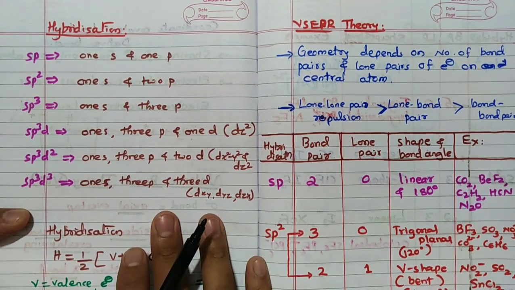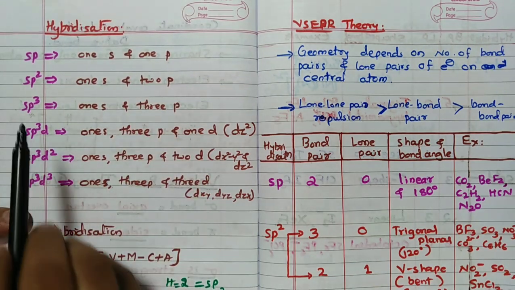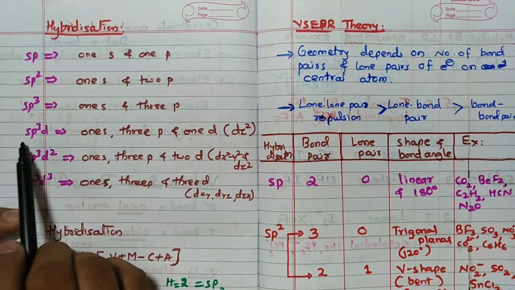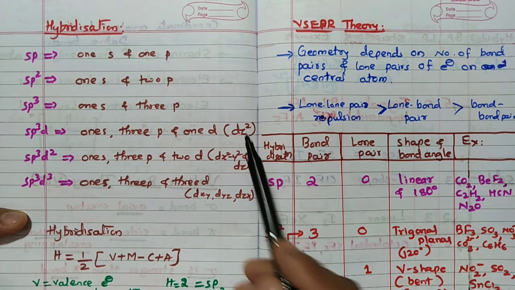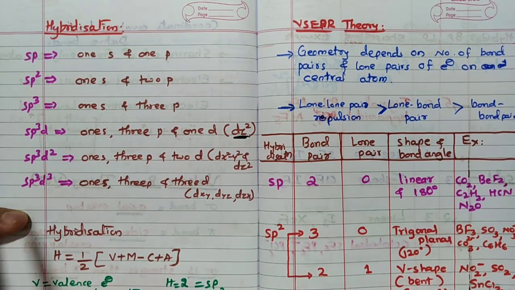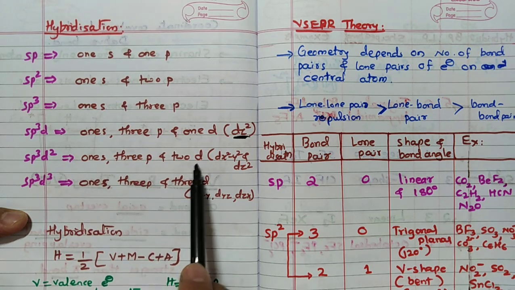SP means what all the orbitals involved? Remember 1s and 1p. sp2 means 1s and 2p. sp3 means 1s and 3p. sp3d means 1s, 3p, and d. Remember, d means which d orbital is involved? dz square. Remember this.